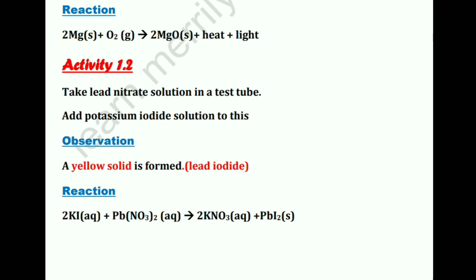So questions can be formed in several ways, but your concept should be clear. You should remember it, just get it imprinted in your mind that the yellow solid is lead iodide. Basically lead iodide is precipitating in the reaction, and that is why we are getting it as a yellow solid. Potassium iodide and lead nitrate both are in aqueous solutions. When you react them, you get potassium nitrate, which is an aqueous solution, but lead iodide, which is solid, and it is basically a yellow precipitate.